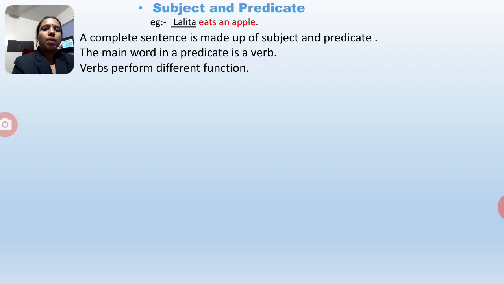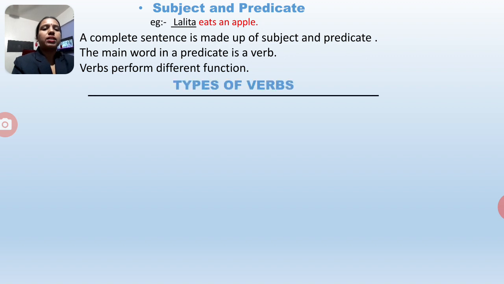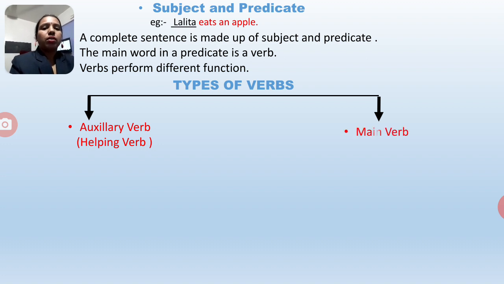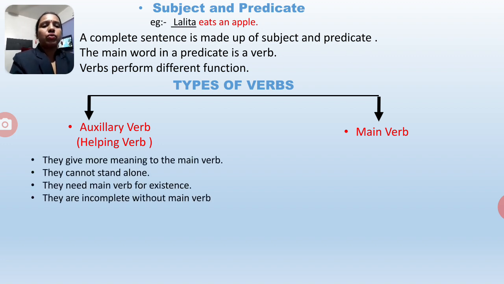Okay, now verbs perform different functions. So now we will see the functions of verbs here: auxiliary verb and main verb. What is an auxiliary verb? Dear students, no need to get confused about what is an auxiliary verb and what is a helping verb. Both are the same verb. We can call it an auxiliary verb, and we can also call it a helping verb. So never get confused over here. Auxiliary verb is also helping verb. What is auxiliary verb and what is main verb, we will see in this video now.